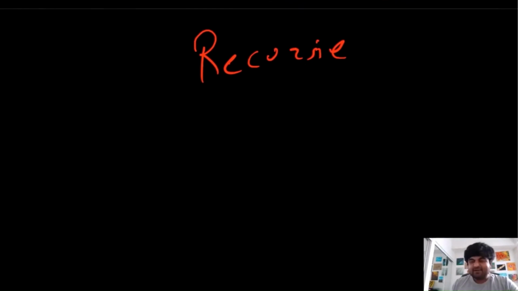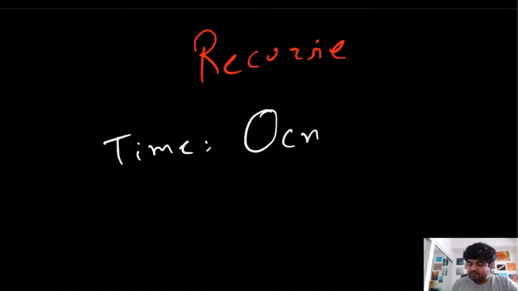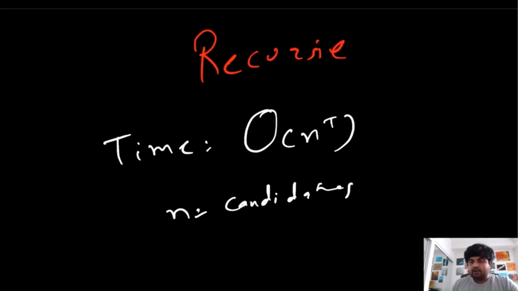So let's calculate the time and space complexity. The time complexity for this one would be big O of n to the power t. Now first let's determine what this n and t mean. N is actually the number of candidates and the least value for this one, and t is actually the total amount.